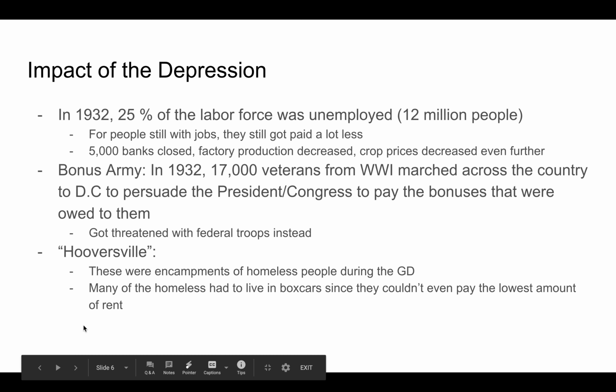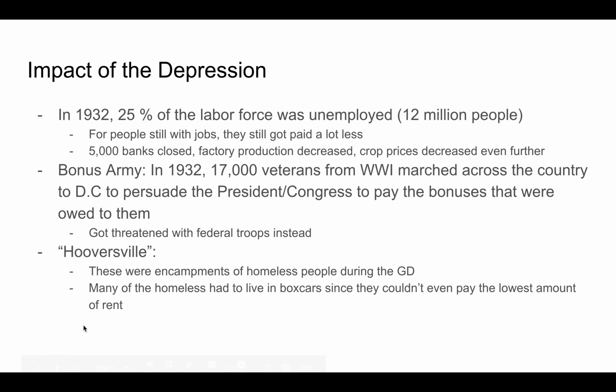The impact of the Depression. In 1932, 25% of the labor force was unemployed, which is 12 million people. For people still with jobs, they got paid a lot less. 5,000 banks closed, factory production decreased, and crop prices decreased even further.